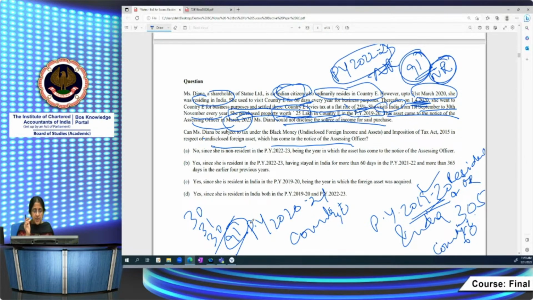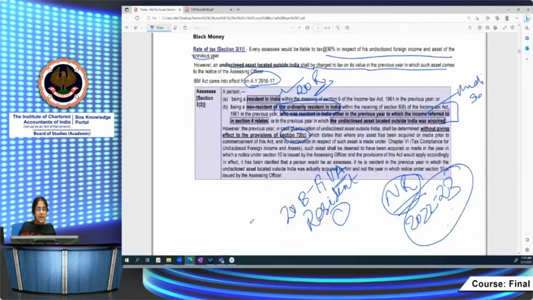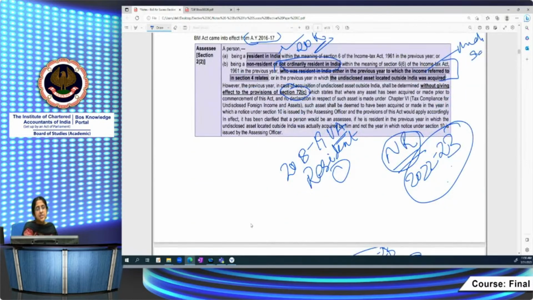So now coming to black money. For black money, the first condition, being a resident in India within the meaning of section 6(6), she has not satisfied. Now go to the second condition. Being a non-resident or not ordinarily resident. She is a non-resident in the previous year. Who was resident in the previous year in which the undisclosed asset located outside India was acquired.